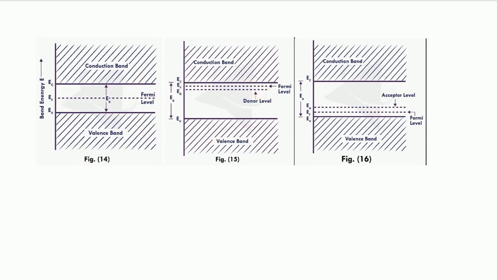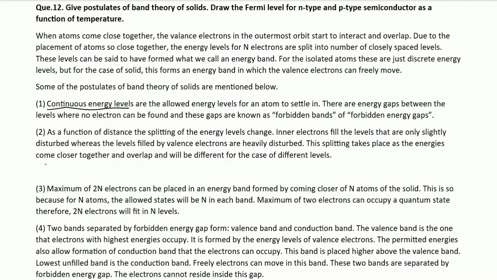Now the next point is the capacity of energy bands. What do we mean by capacity? In a solid with n atoms, each energy band can hold up to 2n electrons. That's because each energy level can hold 2 electrons, one with spin up and one with spin down. Right.